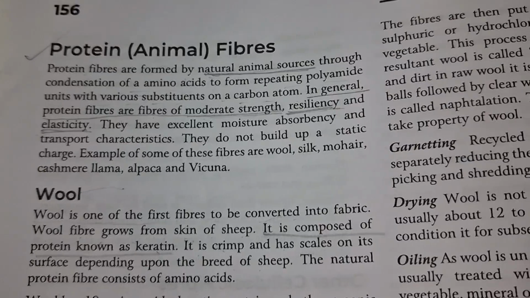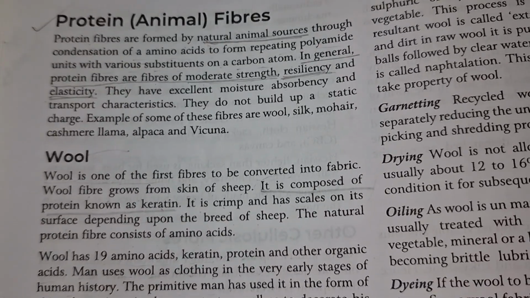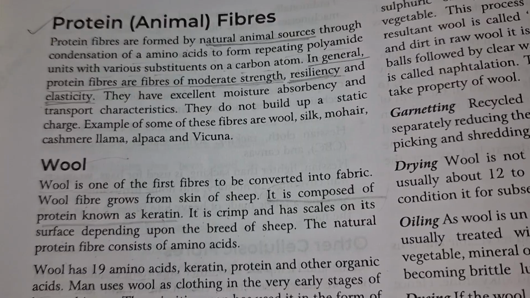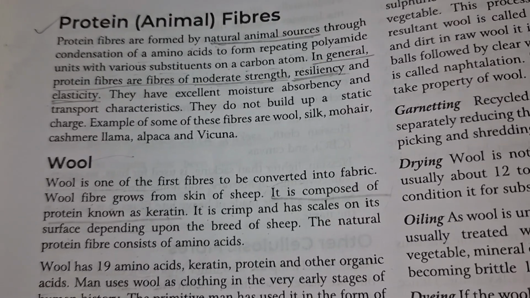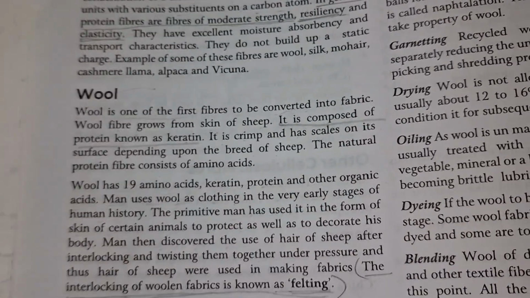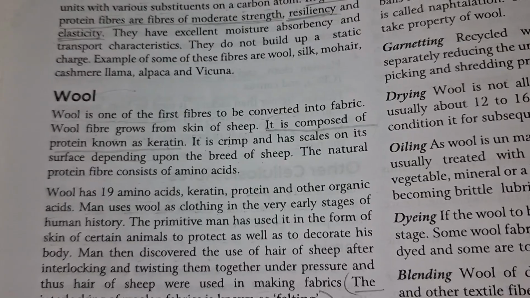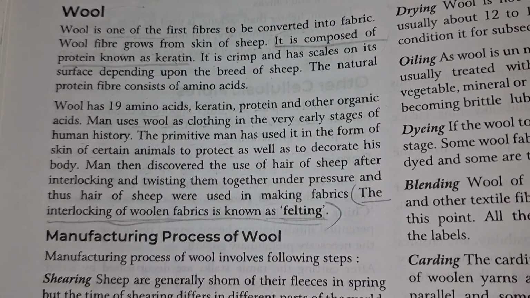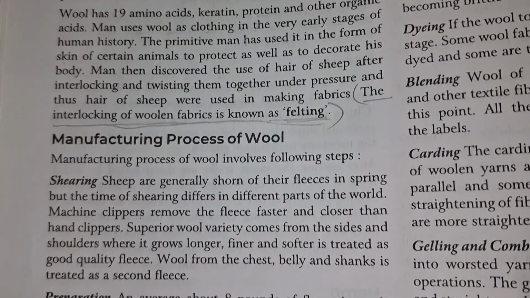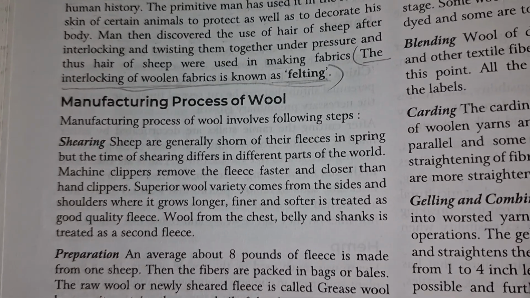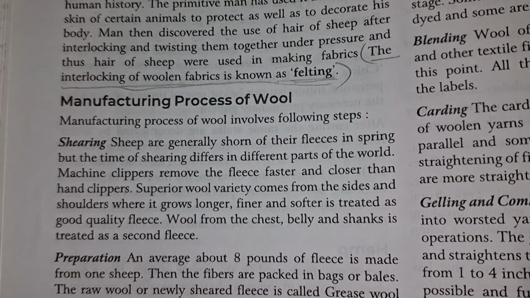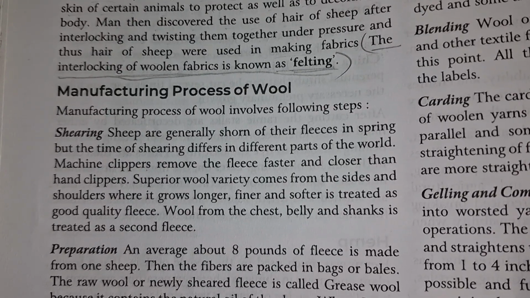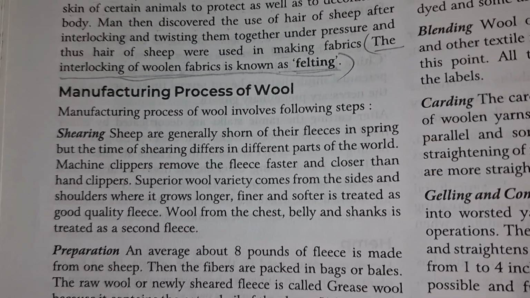And now our protein or animal fibers. There are two types, as I have already told: secretive types like silk and hairy types like wool. Wool is composed mainly of keratin, and the main amino acid is cysteine. The interlocking of woolen fabric is known as the felting process. The manufacturing process of wool includes shearing, where the sheep are sheared to get their fleeces. It is mainly done in the springtime of the year.